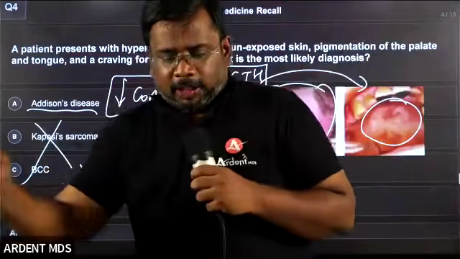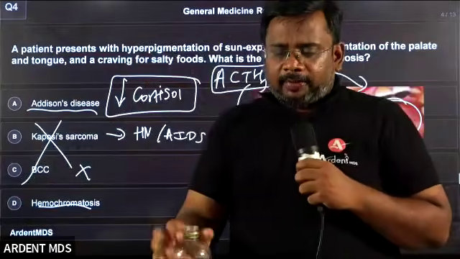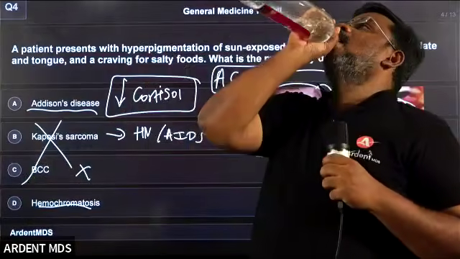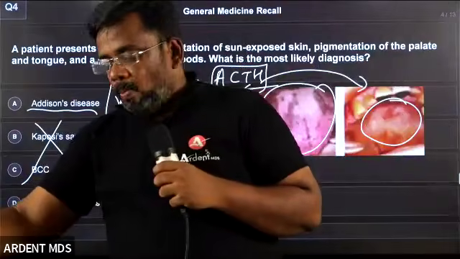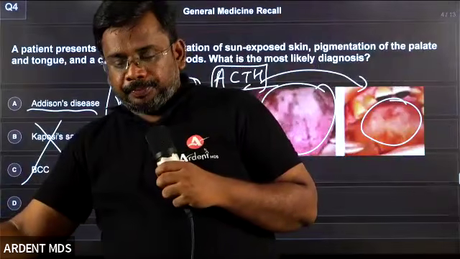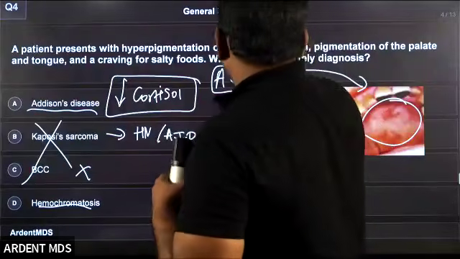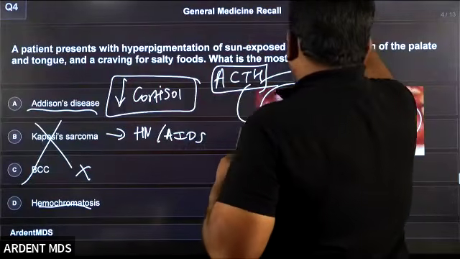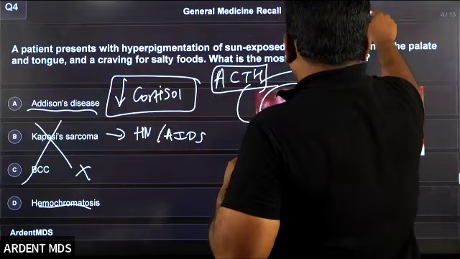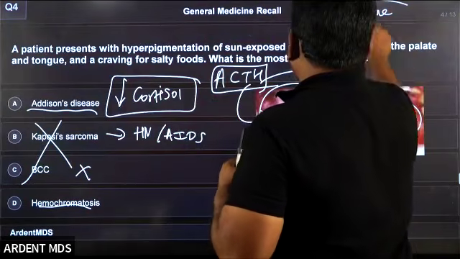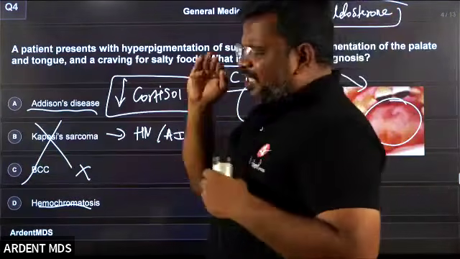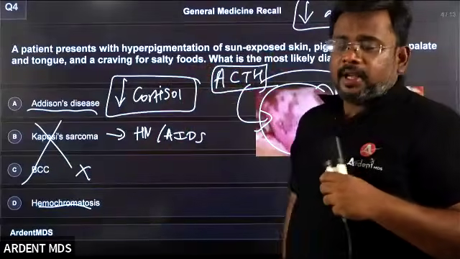One more key point I just wanted to convey here. The patient also has less aldosterone. Not only cortisol, the patient also has less aldosterone in Addison disease.